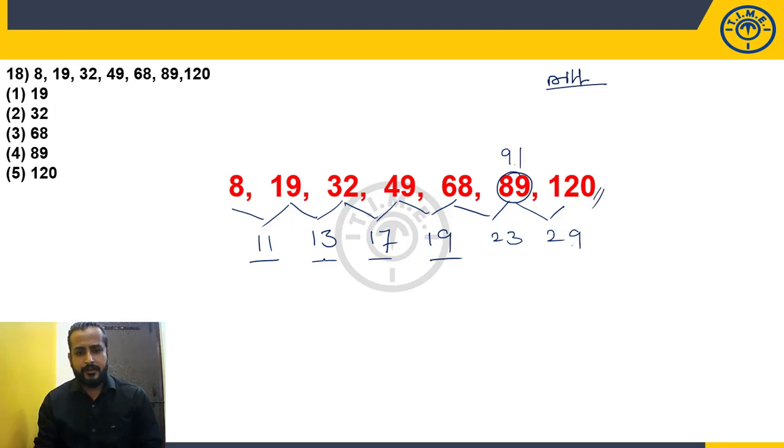Perfectly matching. So what is the difference? Difference is consecutive prime numbers. And where does it break the pattern? With the 89. What is required? 91. So 89 is the wrong number. Choice 4. Very simple one. The difference is prime numbers.